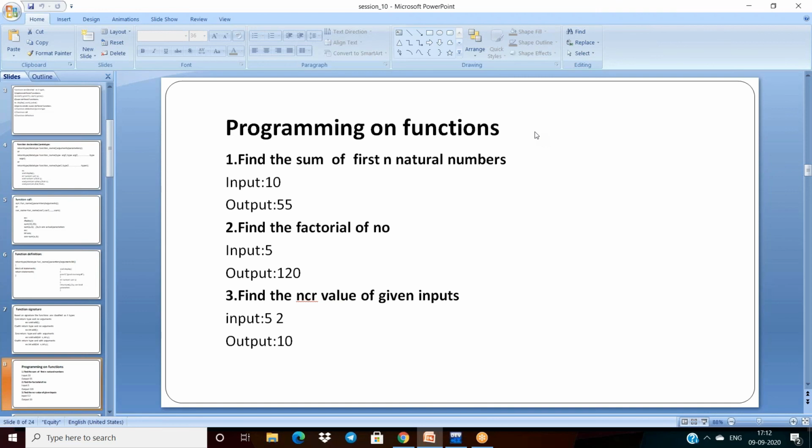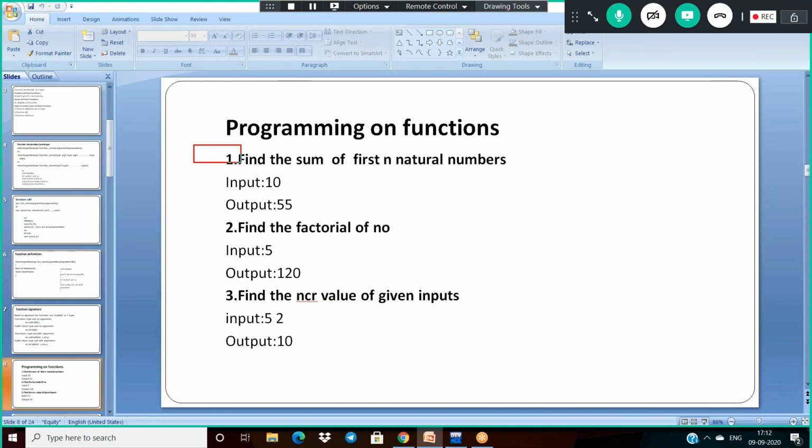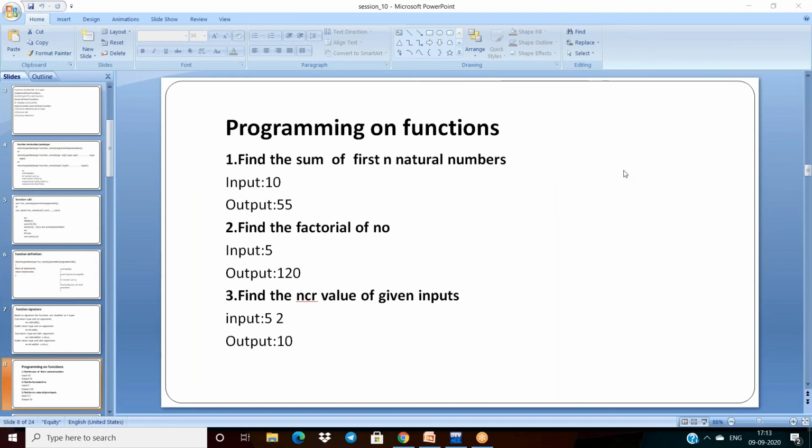Coming to the programming, my first question is to find the sum of the first n natural numbers by using functions. From here onwards, we have to implement our entire code in terms of functions only.